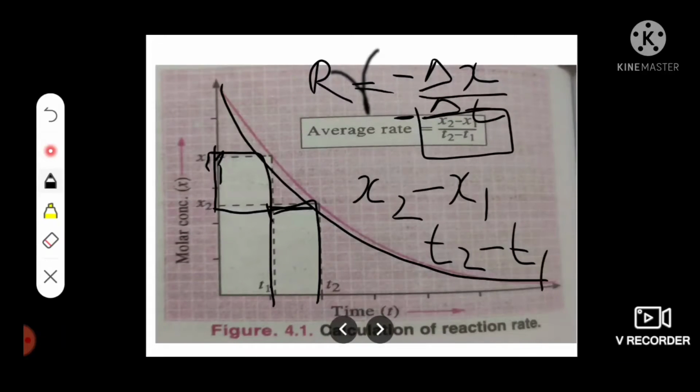The average reaction rate does not give the true rate of the reaction. That is one of the limitations of average rate. Actually, the change in molar concentration of a particular species for two equal time intervals is not the same. This is because the change in molar concentration is related to the actual molar concentration. Since actual molar concentration changes with time, the change in molar concentration also changes, and so does the rate of reaction.